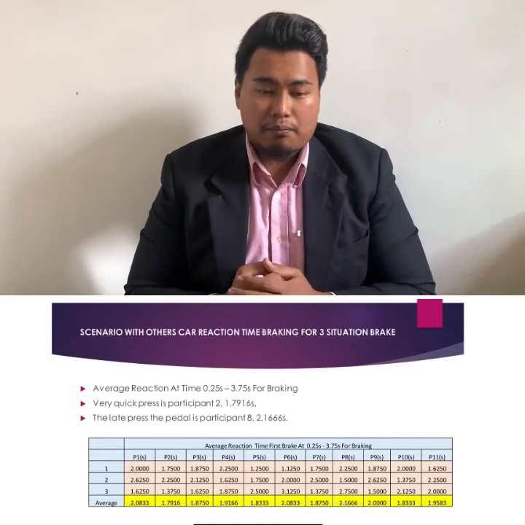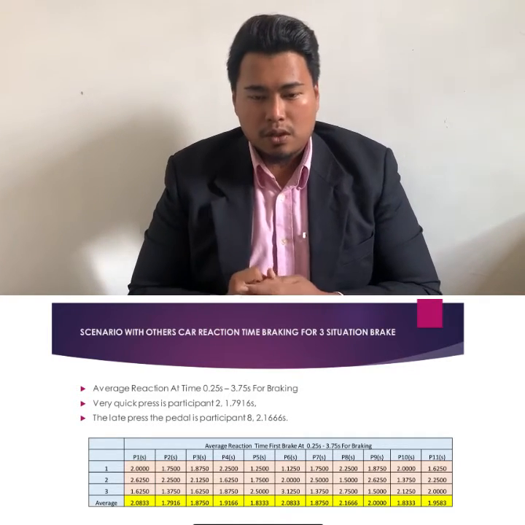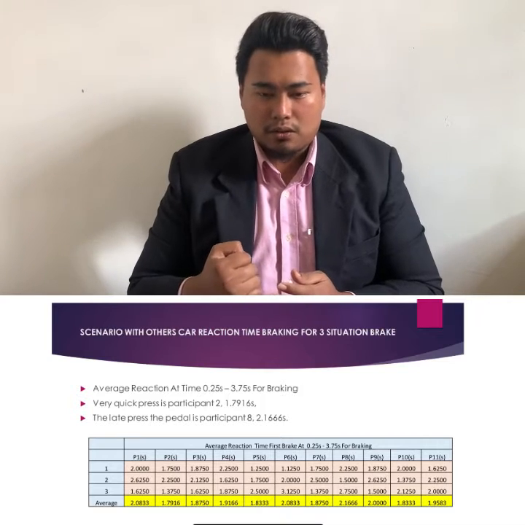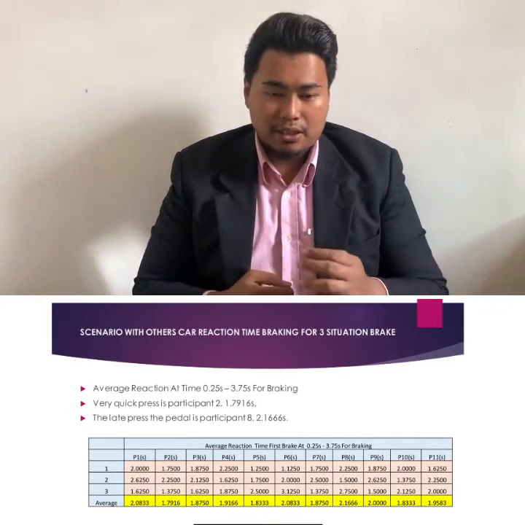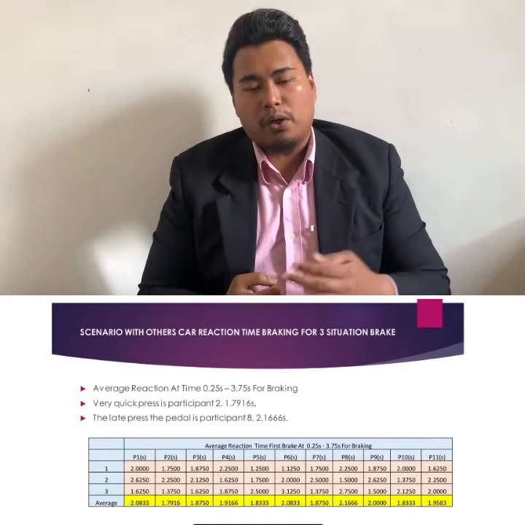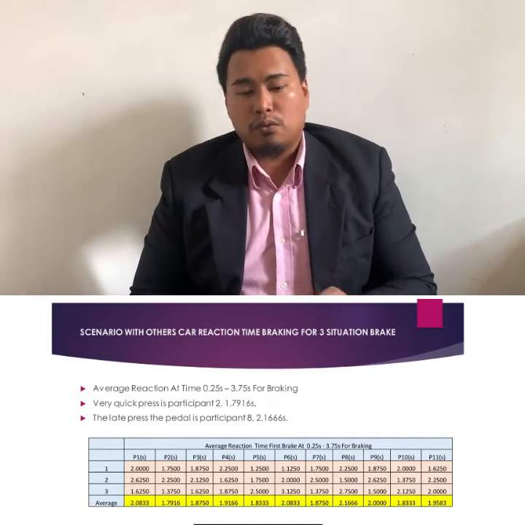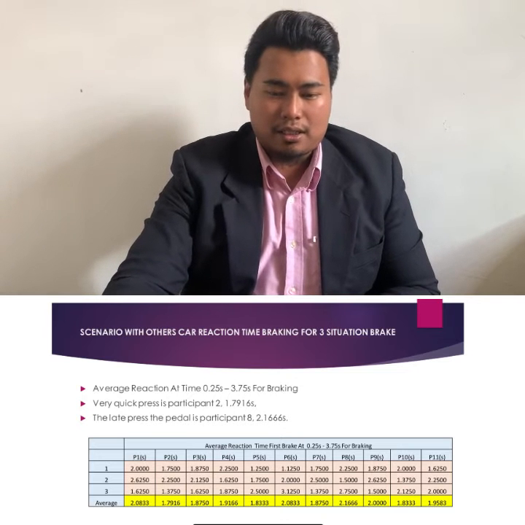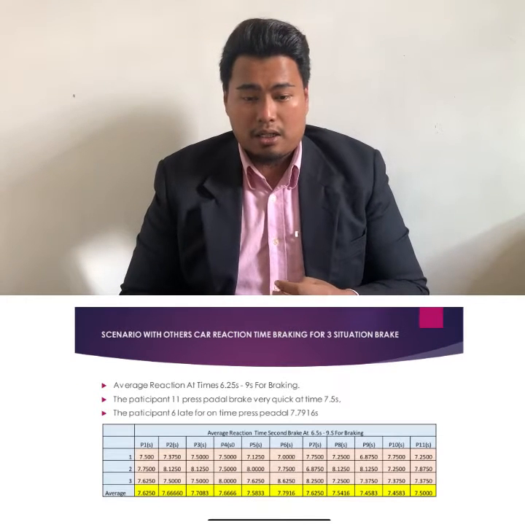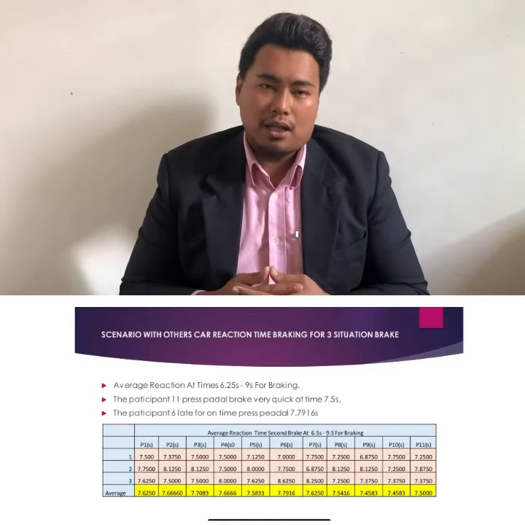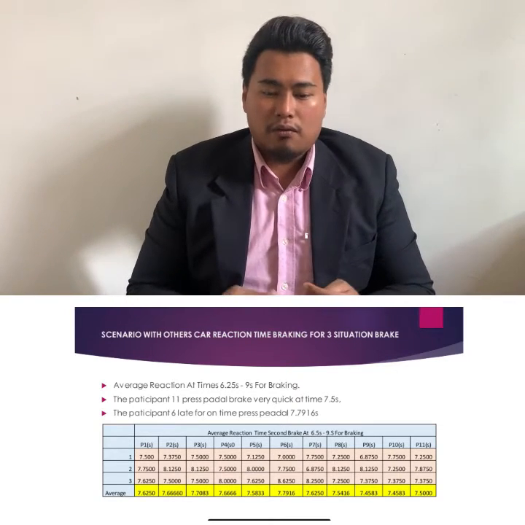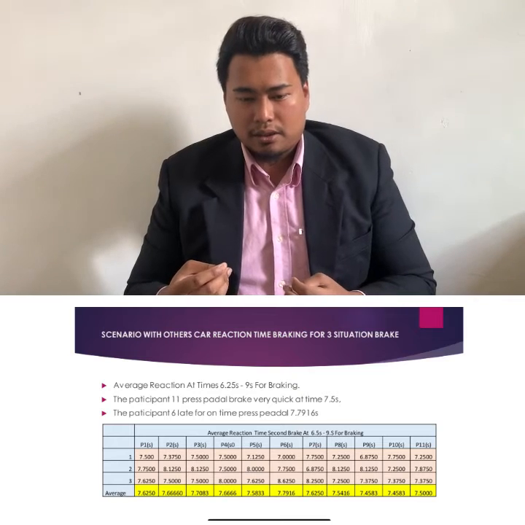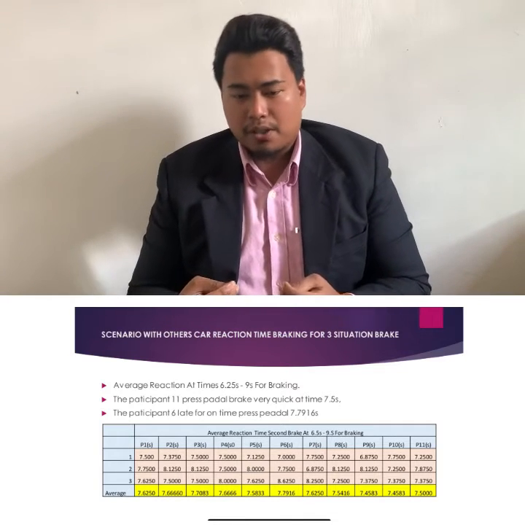The very quick press is participant 2, at 1.7916 seconds, and the latest to press the pedal is participant 8, at 2.166 seconds. For the second braking, participant 11 pressed the pedal very quickly at 7.5 seconds, and participant 6 was late in pressing the pedal,